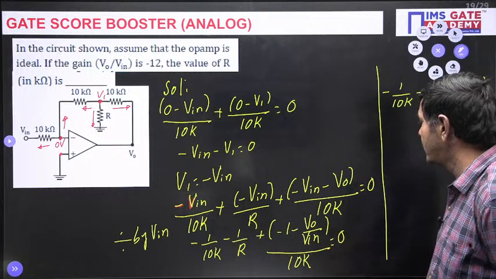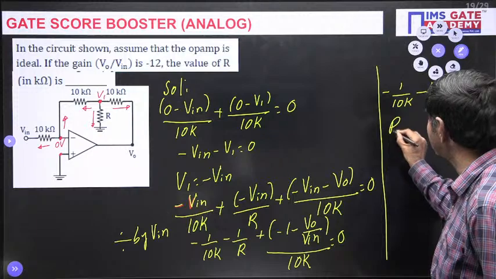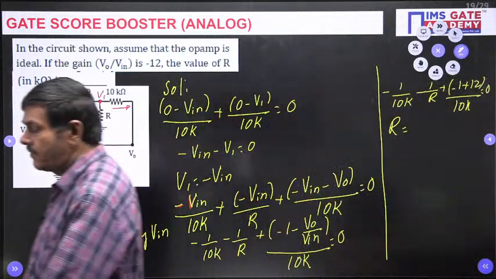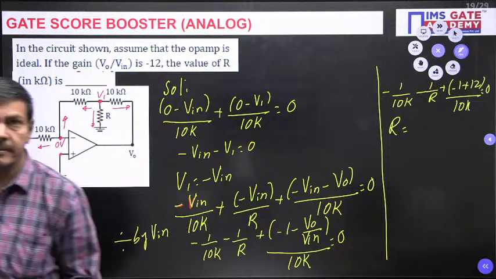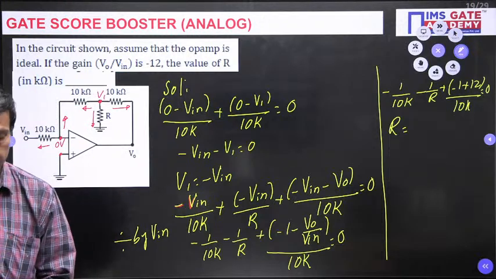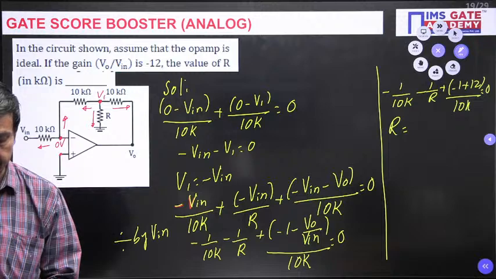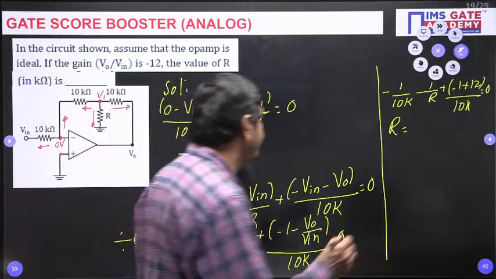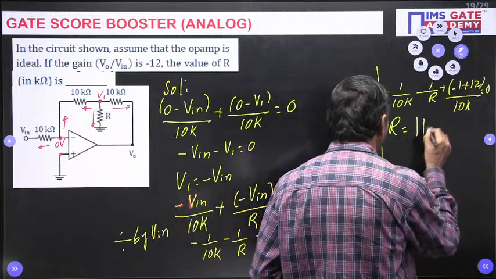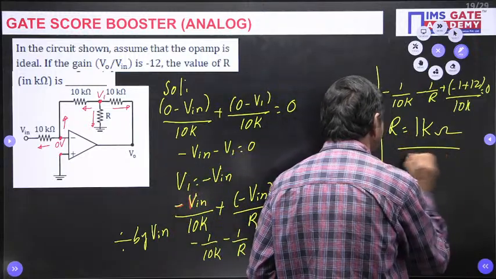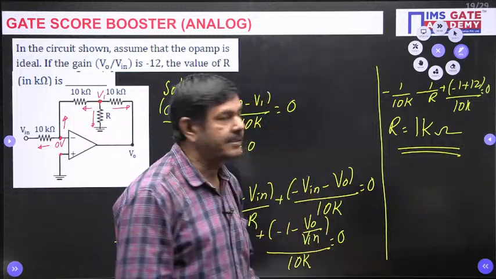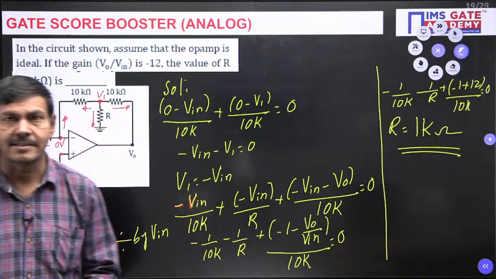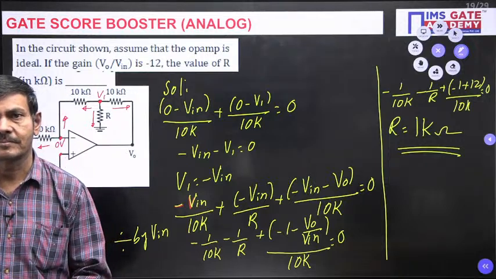That equal to 0. You measure what is R now. What is R? You calculate. What is the value of R? You can find that R value comes as 1 kilo ohm. R equal to 1 kilo ohm is possible. By using the calculator, you can get what is R there. That way you can get the answer. I hope you follow.